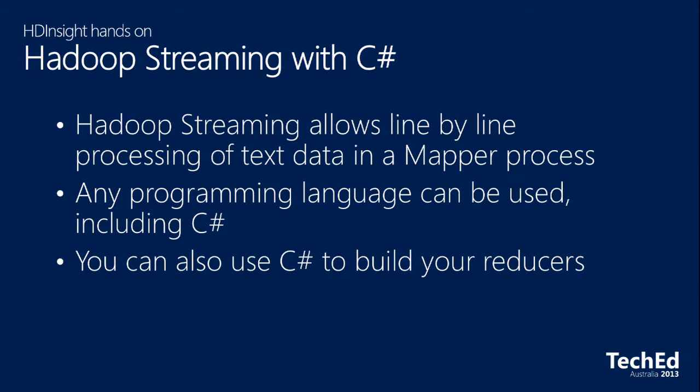However, we can use C# to do simple Hadoop streaming jobs. Hadoop streaming, as I mentioned before, is just the line-by-line processing of text. If I've just got a whopping great text file of 200,000 lines, I can step through that line by line and process it, and I can use any language I like. So I could use Python, Ruby, Java, or C#.